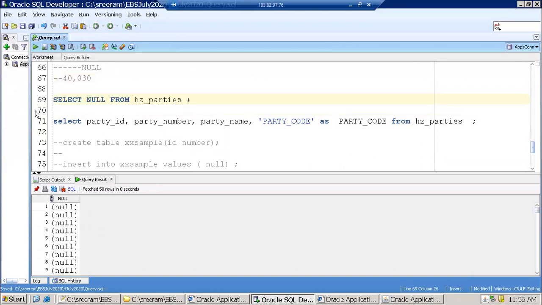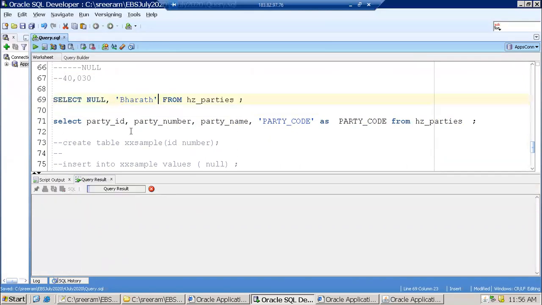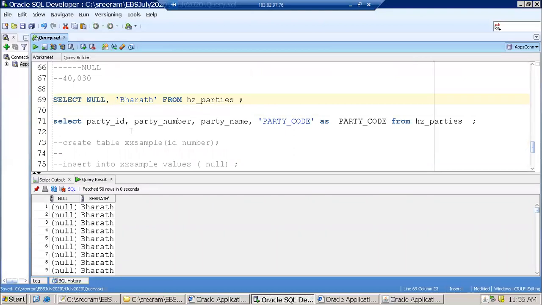Why is it giving that? Because we have 40,030 rows in the parties table. Select does not have the capability to filter the rows. It has the capability to select only columns. That's it. Clear?